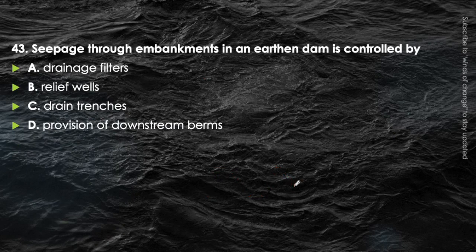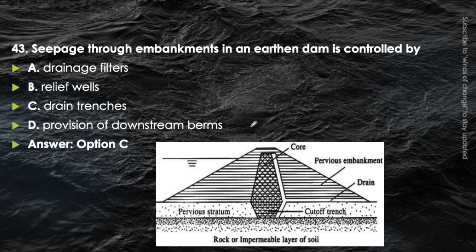Okay. Next question. Seepage through embankments in an earthen dam is controlled by drainage filters, relief walls, drain trenches, or provision of downstream berms. Just think about it. In an earthen dam, how is the seepage taken out through the embankment? Can you recall it? The answer will be drain trenches. These are the drain trenches which are provided. This is the embankment. From the embankment, it takes out the water through seepage. Okay, seepage from the embankment is taken out through these drain trenches.